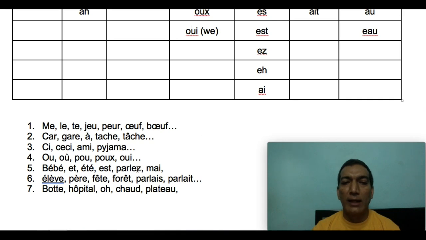Then parler, as I said, ER is also at the end of the word pronounced as A. So parler. Then the sound RE, mai. So parler means to talk or to speak, and mai, May, which is the fifth month, the month May. Okay.